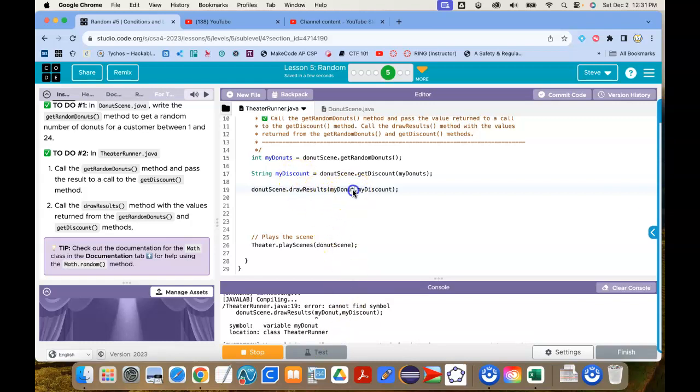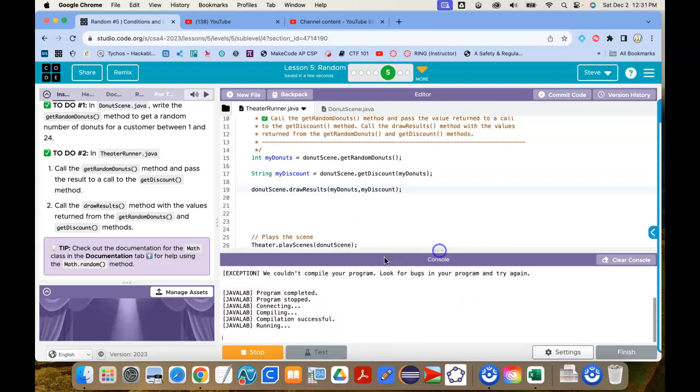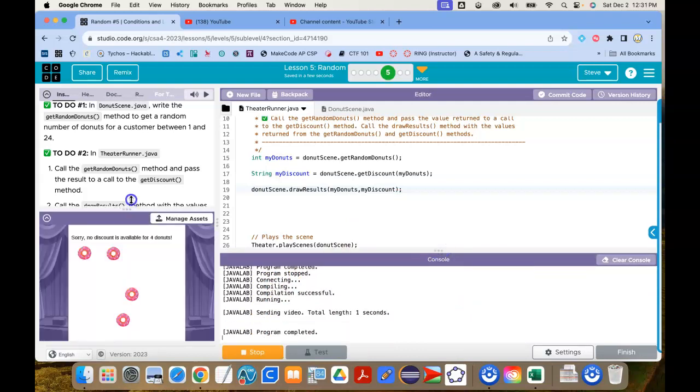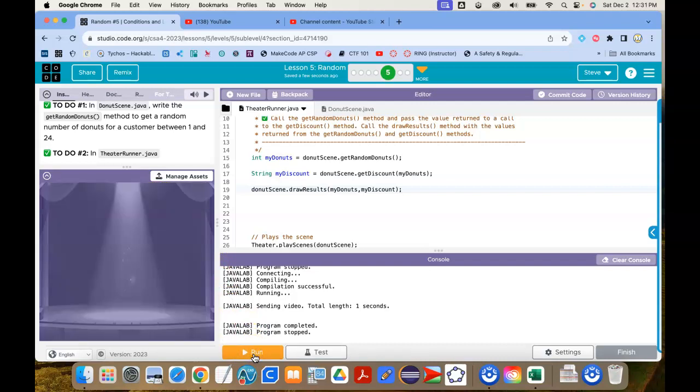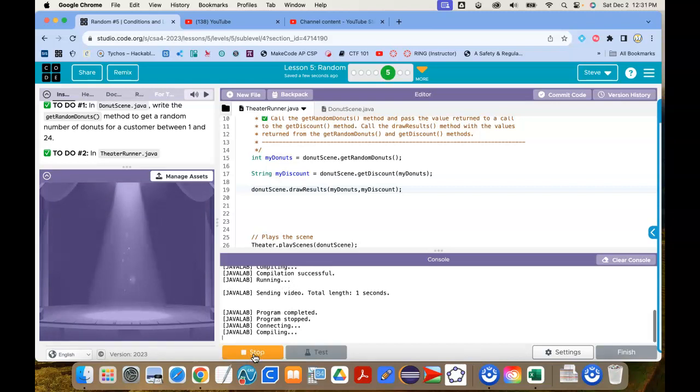My donuts. Spelled that wrong. Let's see what happens now. It's running. It's running. Sorry, no discount. Oh, that's cool. So it made a donut for the number of whatever the random number was. So let's see what happens here. Try it one more time. See what happens.